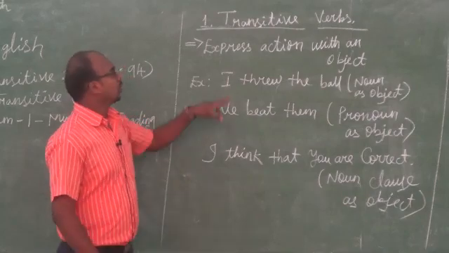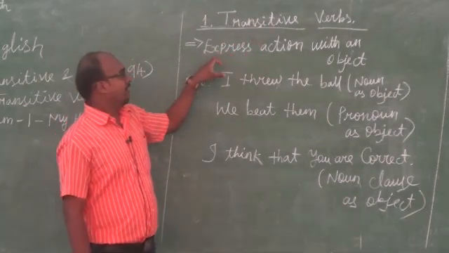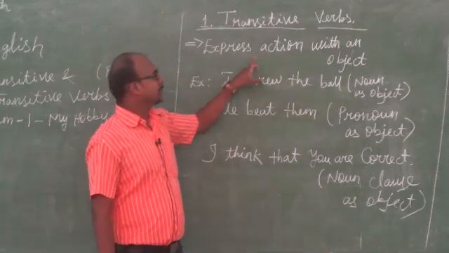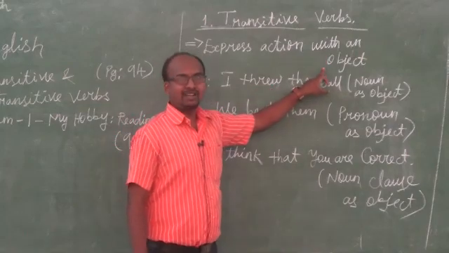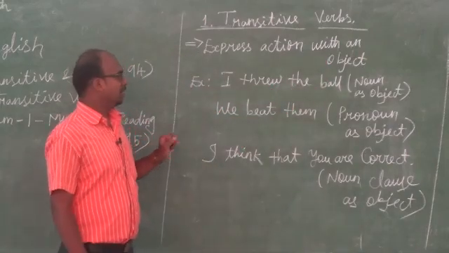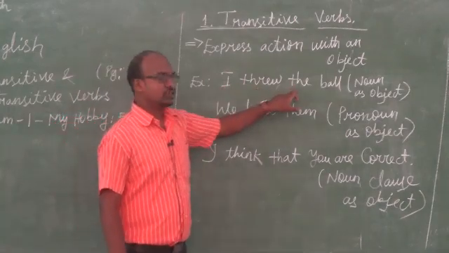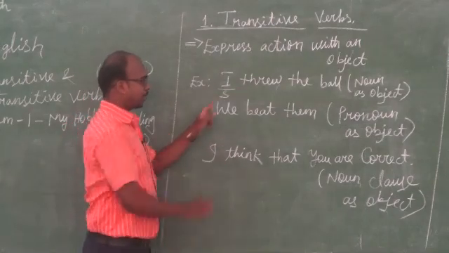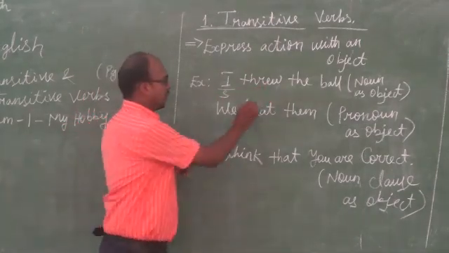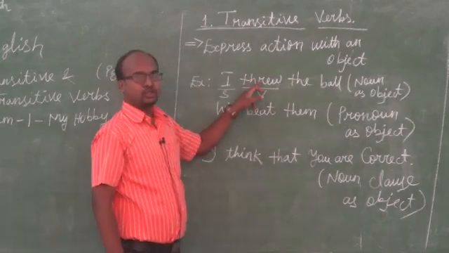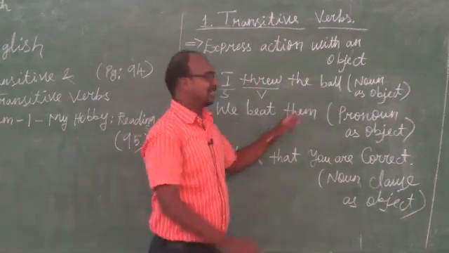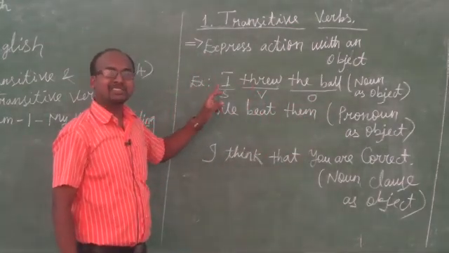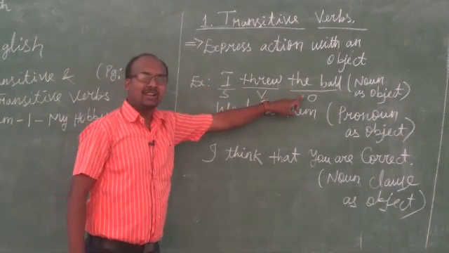I am saying now. Transitive verbs are verbs that express an action with an object. A verb that expresses action with an object is called a transitive verb. For example, I threw the ball. In this sentence, I is the subject, threw is the verb, the past form of throw. The ball is the object. So what I said, a transitive verb expresses an action with an object.